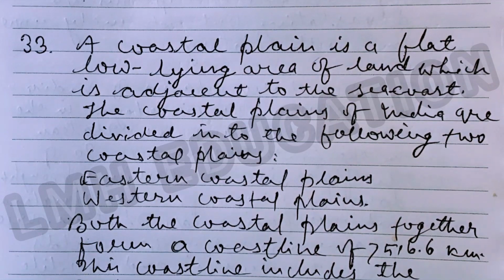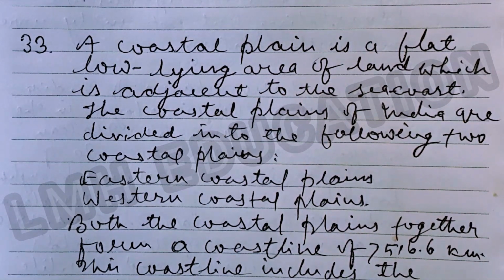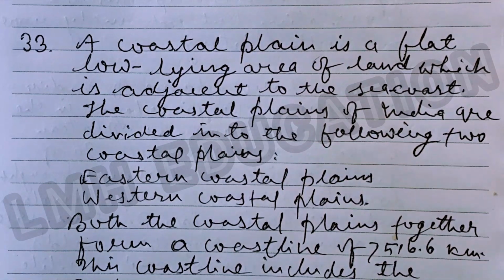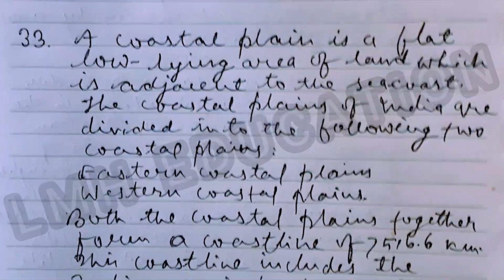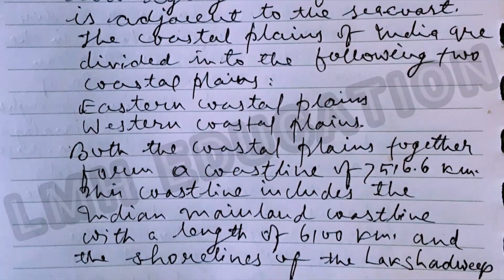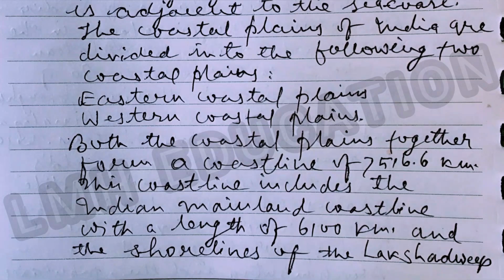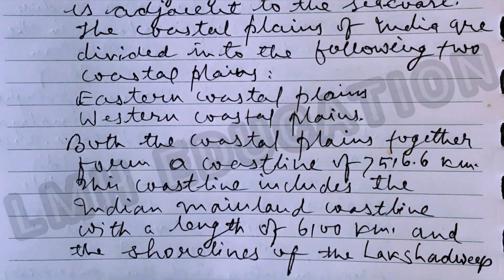So a coastal plain is a flat low-lying area of land which is adjacent to the sea coast. The coastal plains of India are divided into the following two coastal plains, Eastern Coastal Plains and the second one is Western Coastal Plains. Both the coastal plains together form a coastline of 7,516.6 km. This coastline includes the Indian mainland coastline with a length of 6,100 km and the shorelines of the Lakshadweep.